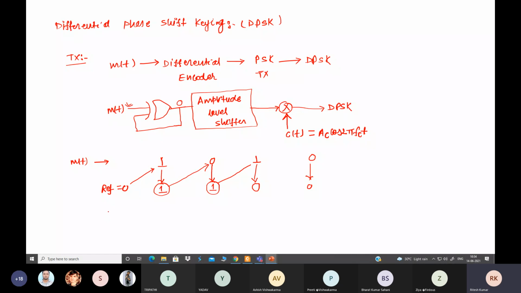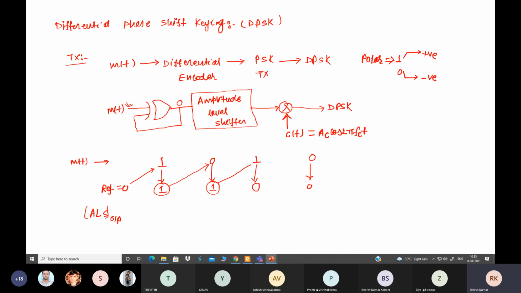Now, what is the amplitude level shifter? Suppose it is represented by ALS, amplitude level shifter. It will shift the different outputs of the encoder section, 1 and 0, to different levels. For this purpose we are using polar coding. Polar coding means 1 will be represented by some positive value, and 0 will be represented by a negative value.